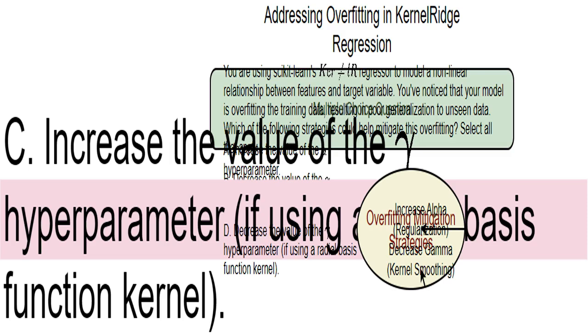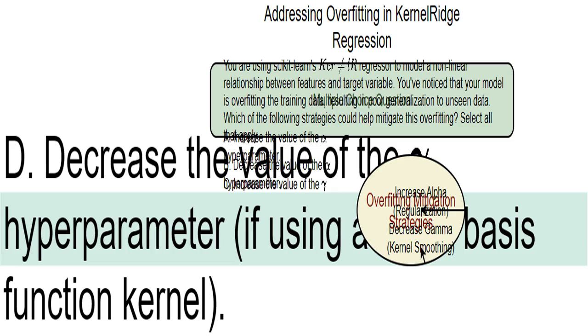I'm tackling the challenge of overfitting in KernelRidge regression. To fix this, I'll focus on two key strategies: increasing the regularization strength, alpha, and decreasing the kernel's sensitivity to individual data points, gamma. These adjustments make the model less complex and more robust to noise.